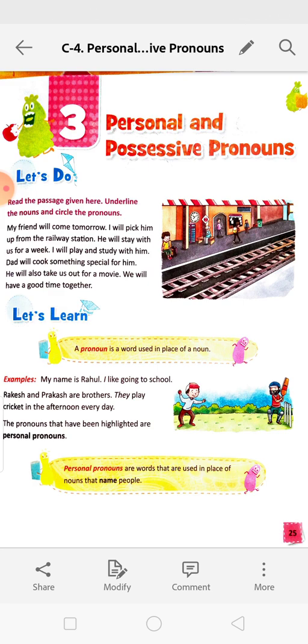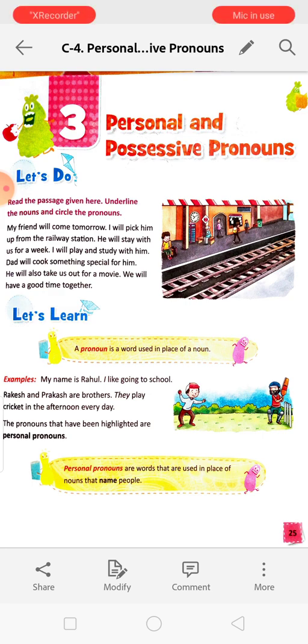Okay. So here the yellow box. A pronoun is a word used in place of a noun. Example: my name is Rahul. I like going to school. Rakesh and Prakash are brothers. They play cricket in the afternoon every day. The pronouns that have been highlighted are personal pronouns. Now, personal pronouns are words that are used in place of nouns that name people. So, when we are placing any pronoun instead of a noun, that is called a personal pronoun.